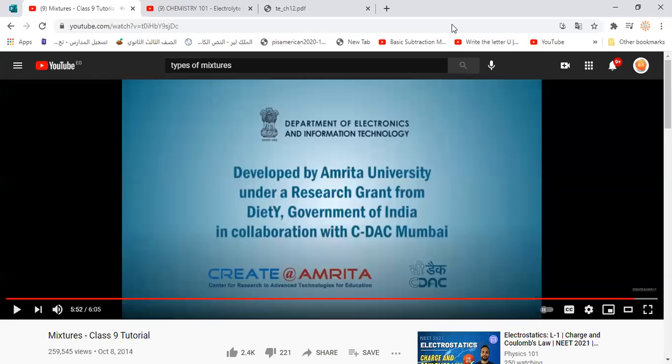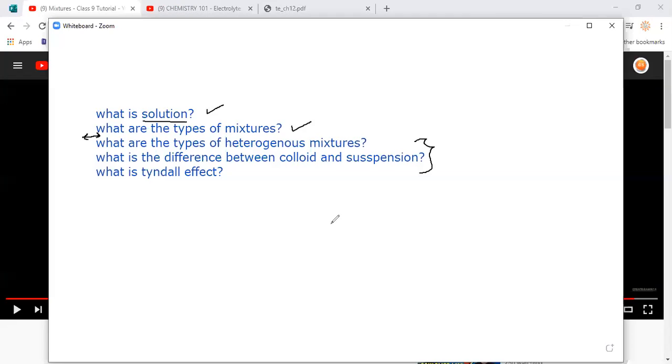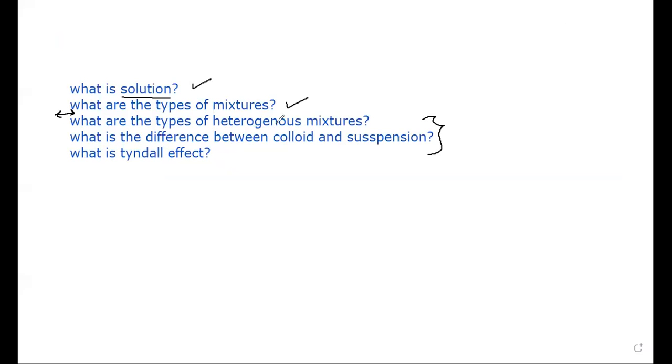Guys, let's go back to our questions and try to answer them. Who can tell me what the types of heterogeneous mixtures are? Suspension and colloid. So here we have heterogeneous mixtures like suspension and colloid. What is the difference between colloid and suspension, guys?